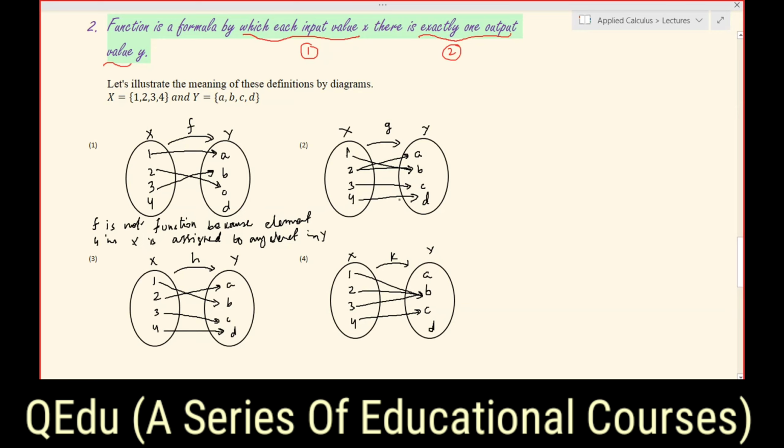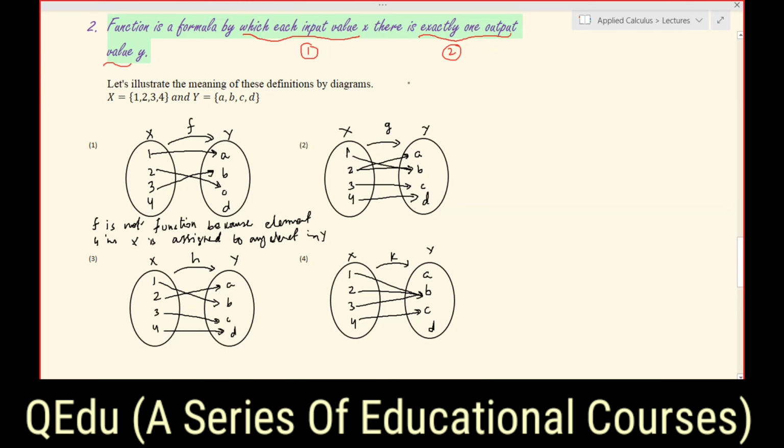And then, is G a function or not? Here the second point, that exactly one output, is contradicted in the second correspondence, that is G. Now we see that from 1 we have an assignment to the point B in set Y. So 1 is assigned to B, 2 is also assigned, but 2 is assigned to 2 different elements, A and B. So 1, 2, 3, 4, all elements are assigned.